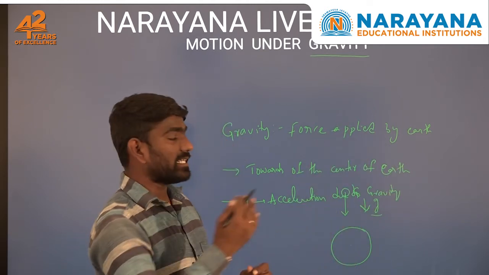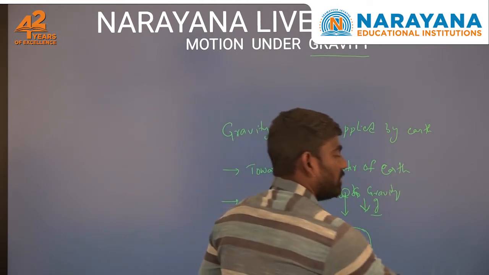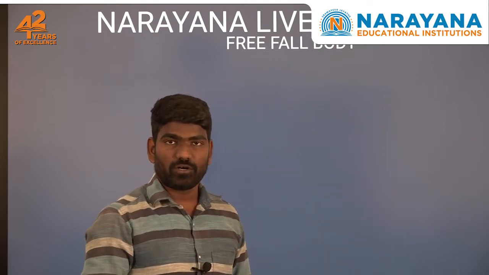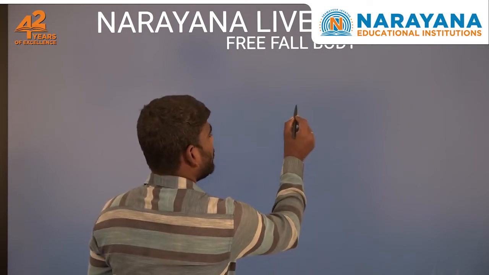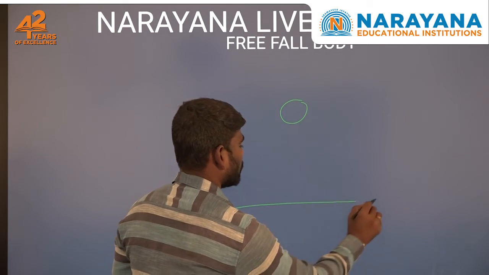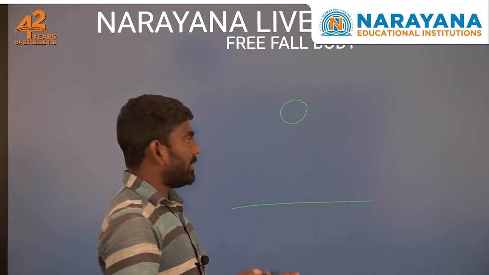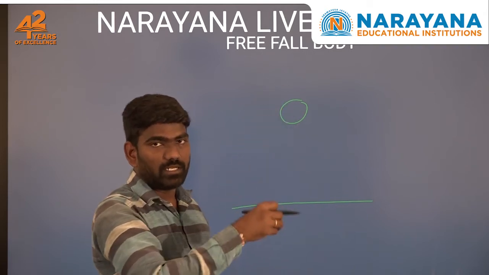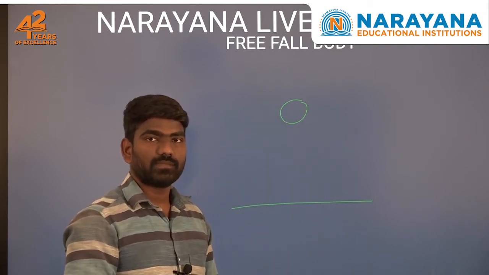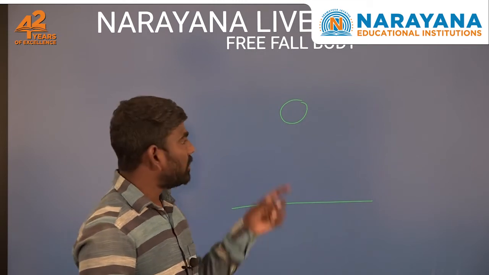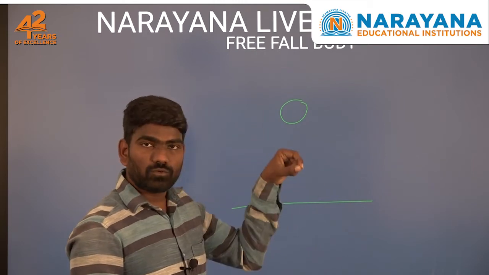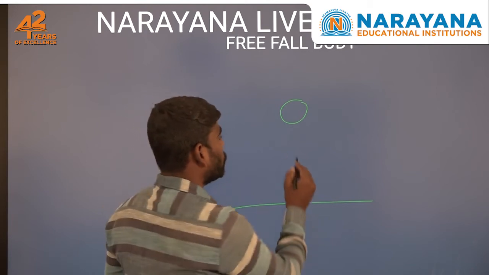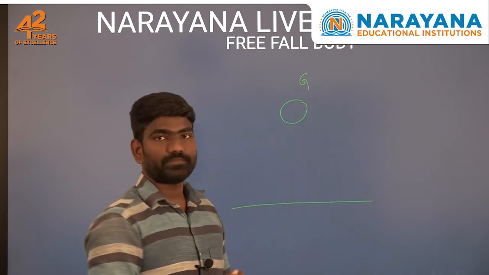Right. Next, let us move on to the free fall body. What is meant by free fall? Free fall is nothing but if you take any object at a certain height from the surface of earth and leave it, definitely the object will move downwards. Everyone knows that the motion of that object towards the center of earth is due to the gravitational force.